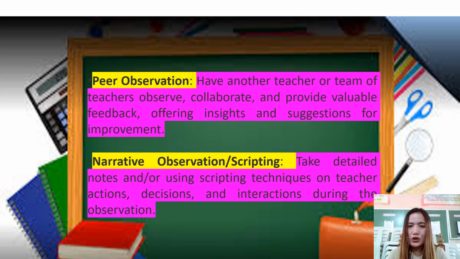Here are some of the effective classroom observational techniques. Peer observation: have another teacher or team of teachers observe, collaborate, and provide valuable feedback, offering insights and suggestions for improvement. Next is the narrative observation or scripting: take detailed notes and or use scripting techniques on teacher actions, decisions, and interactions during the observation.